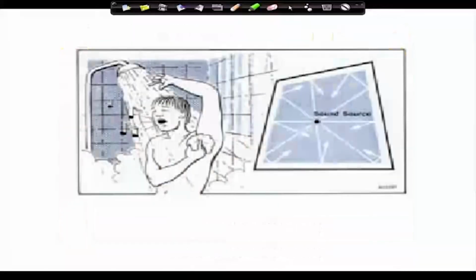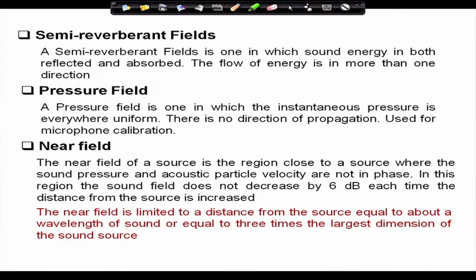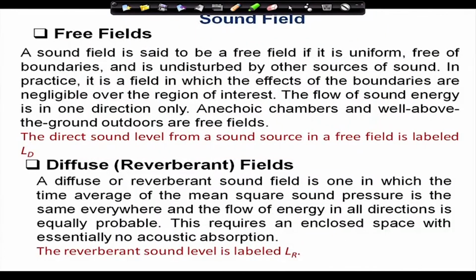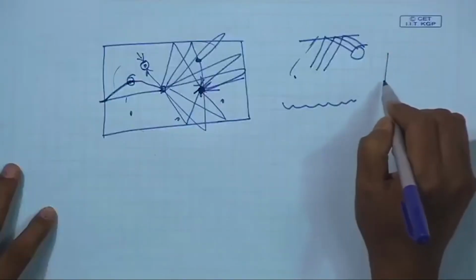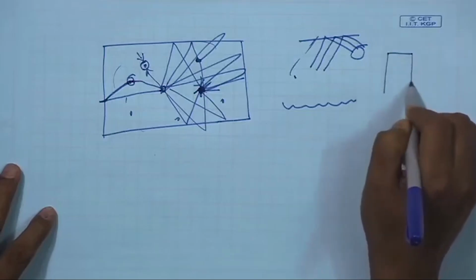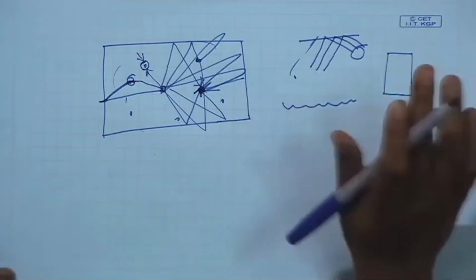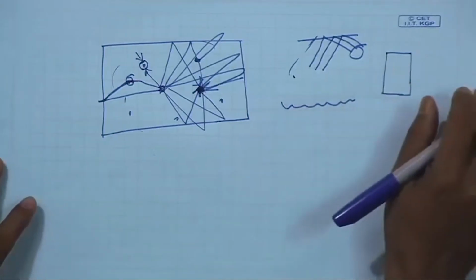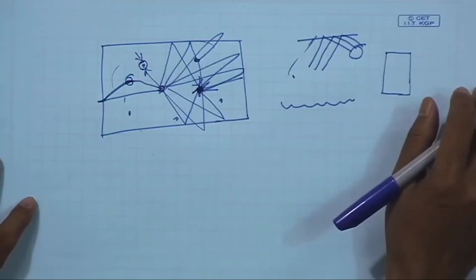Then there is what is called a semi reverberant field. Okay. Can you give an example of a reverberant sound field, a real life example? When we enter a bathroom, all the walls are glazed tile and the ceiling is also not that high. If you create any sound in the bathroom, it creates reflections and a sound field which is almost a diffuse or reverberant sound field.